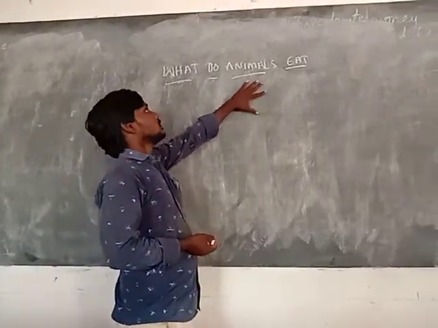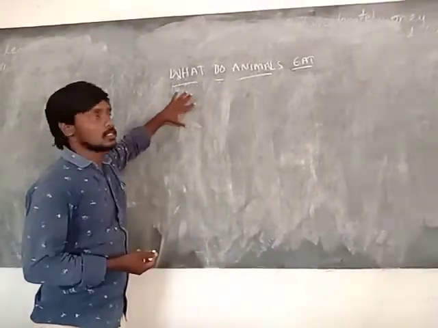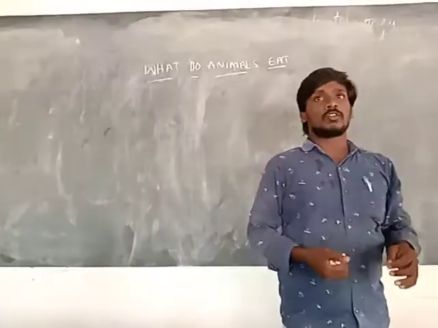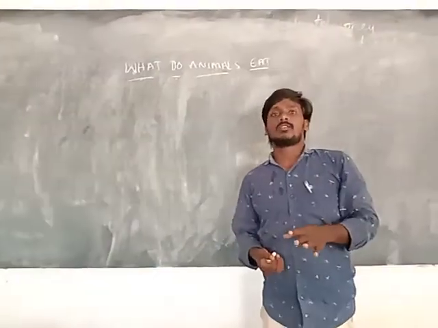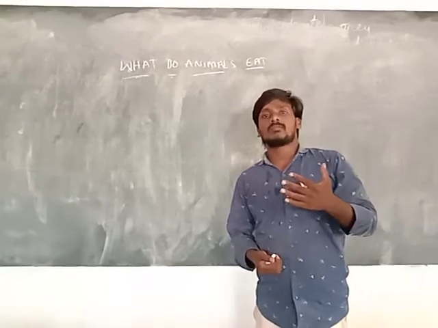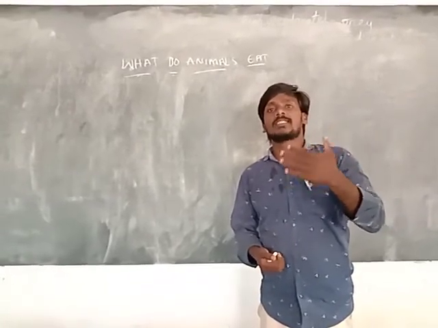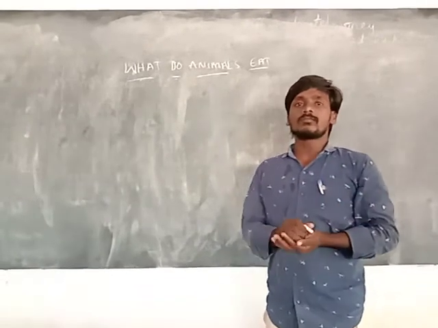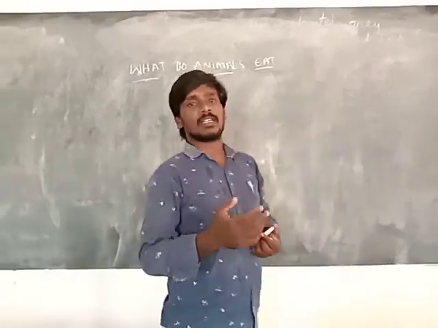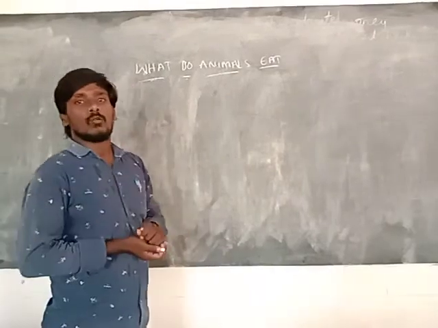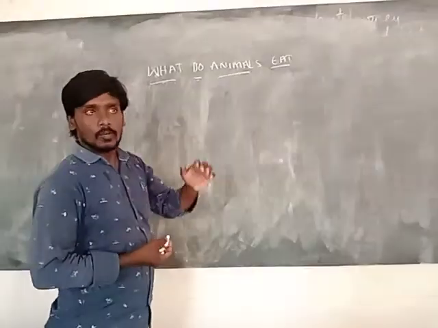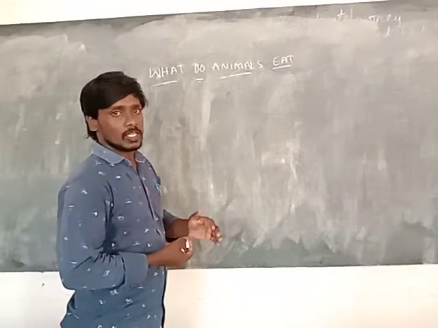What do animals eat? This is the fourth lesson in our syllabus. The first lesson is about food. What is food? Food gives health and energy. Food may have ingredients like proteins, carbohydrates, vitamins, minerals, roughage, and water. These in proper amounts are called a balanced diet. That is our food.